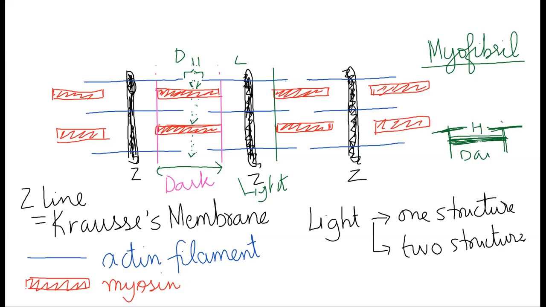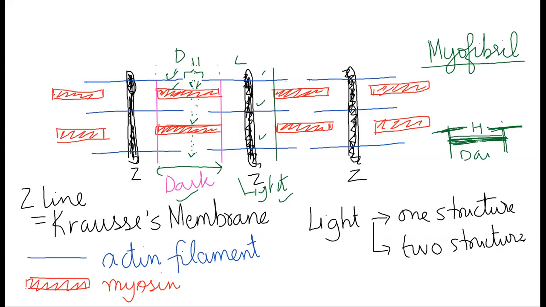The myofibril shows alternate light and dark bands. The light band is light because light is regularly refracted. The dark band is dark because light is irregularly refracted. The light band is made up of only actin filaments. The dark band is made up of actin as well as myosin filaments. Actin filaments are thin, myosin filaments are thick.